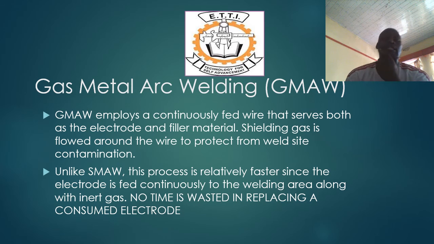Unlike in shielded metal arc welding, this process is relatively fast since the electrode is fed continuously to the welding area along with the inert gas. So in this one, no time is wasted in replacing the consumed electrode.